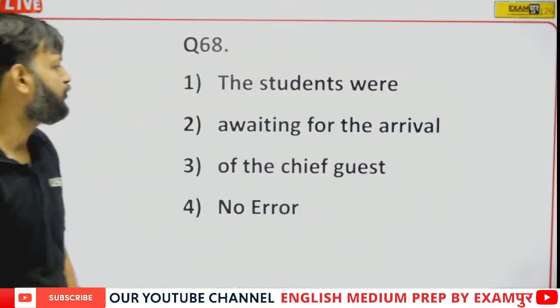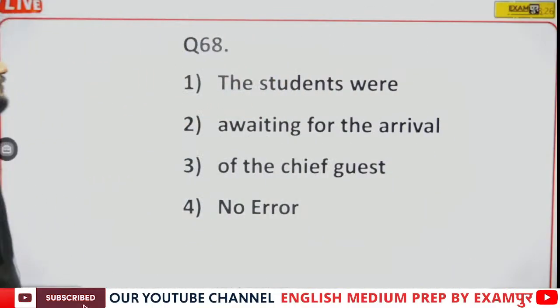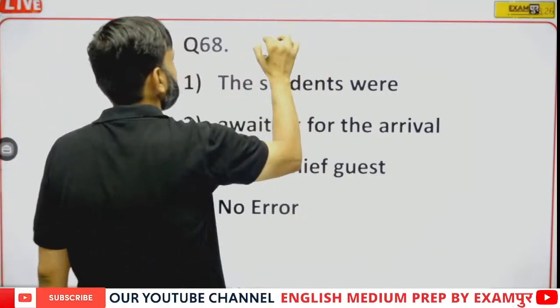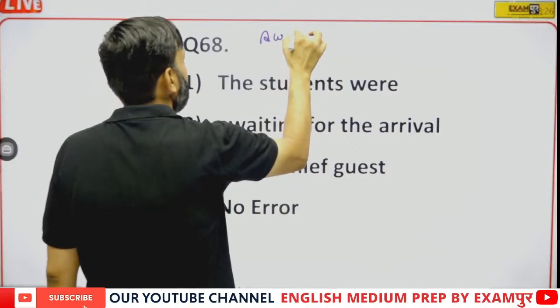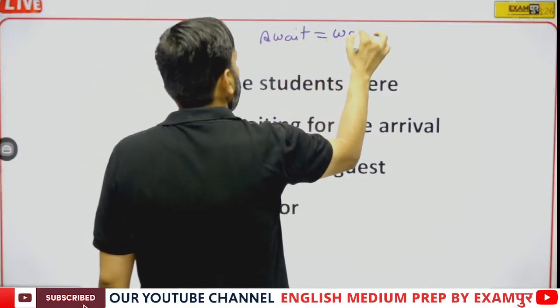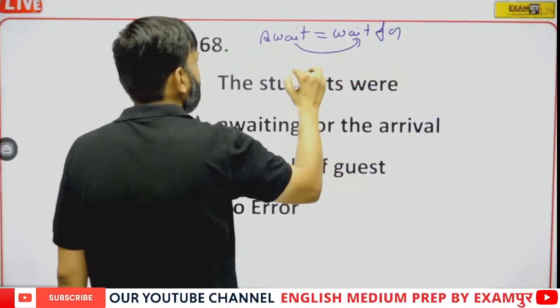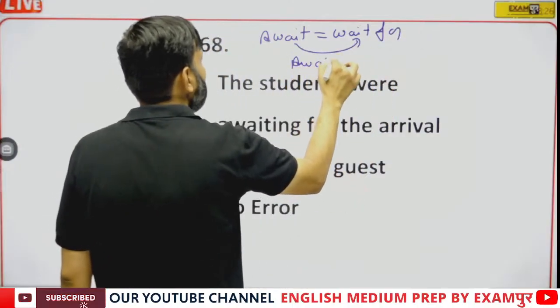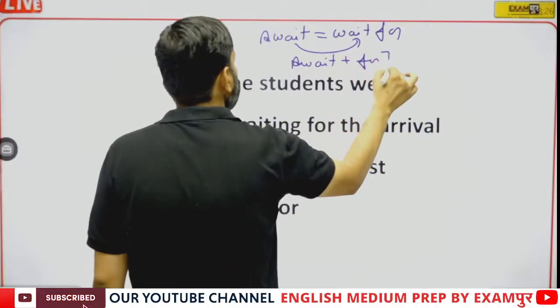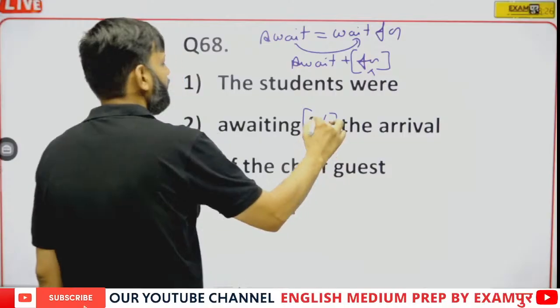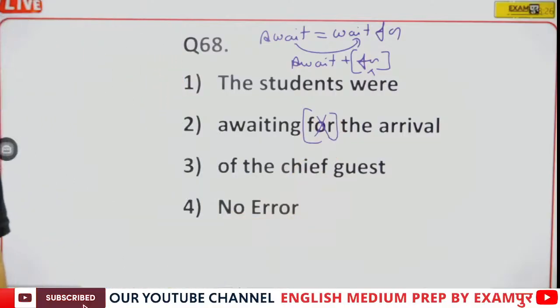Question number 68. The students were awaiting for. See, await means to wait for. So await is not followed by any preposition. So here for will be removed.